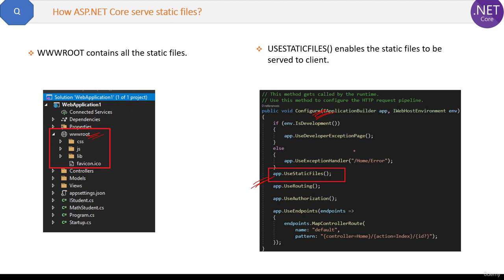That means if some client requests an HTML page, then UseStaticFiles is the middleware responsible for serving that static page to the client. And you can also see that it is called even before the MVC controller and authorization. The reason is, for serving static files, no authorization is needed. It's just a static file, so that's why it is before the authorization.